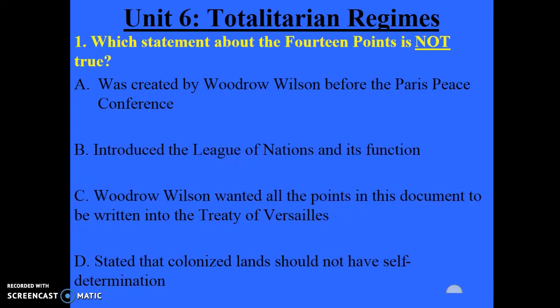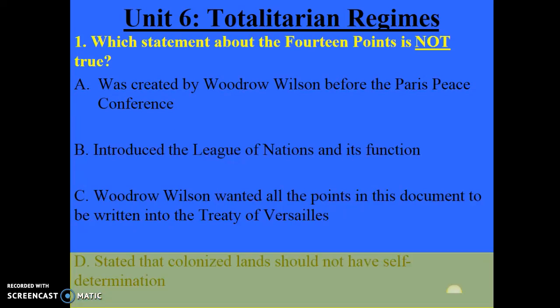Number 1. Which statement about the 14 points is not true? The answer is D. Stated that colonized lands should not have self-determination. If we remember back to Unit 1 on the growth of democracy, we learned that self-determination basically means freedom. Now, the 14 points was a document created by Woodrow Wilson at the end of World War I. It was a document where he hoped to provide freedom to everyone, and equality and fairness.